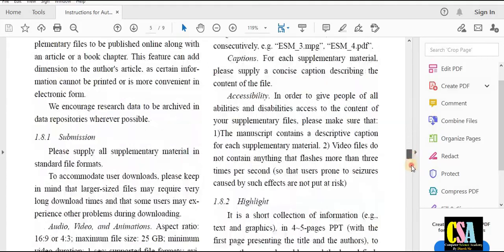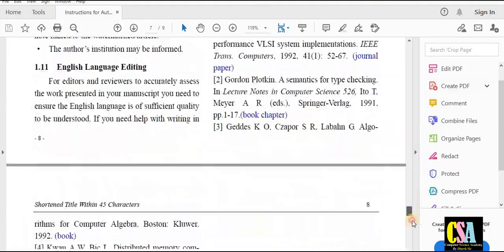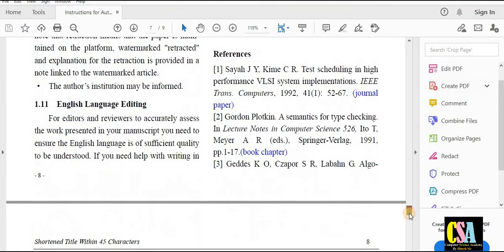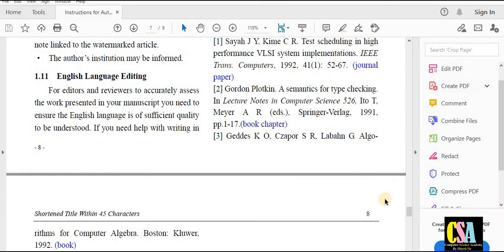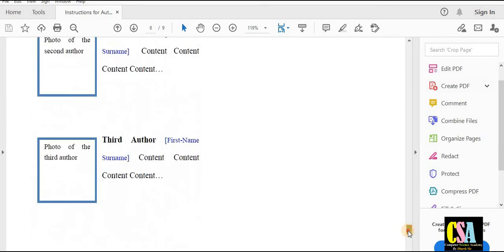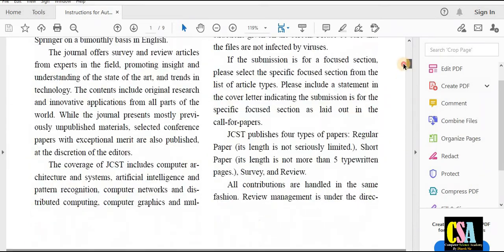So this is the journal paper format. Accordingly, we have to prepare our research paper and manuscript in this format. These are the patterns of the references. Follow all the guidelines, and after preparation, this is the picture of the author, first author, second author, third author. All the authors' information will be pasted here.